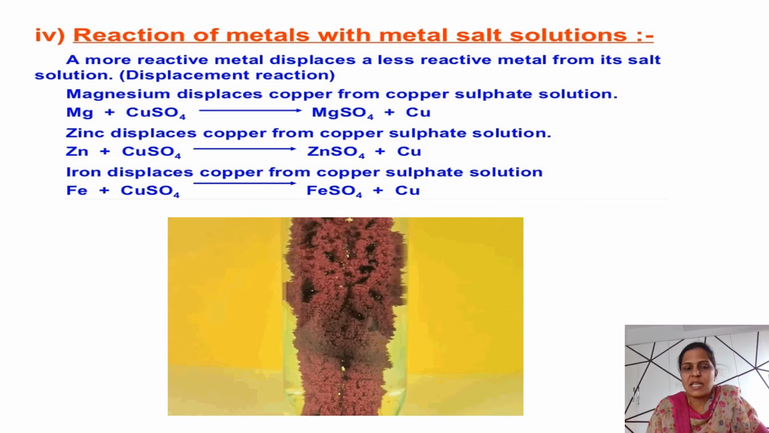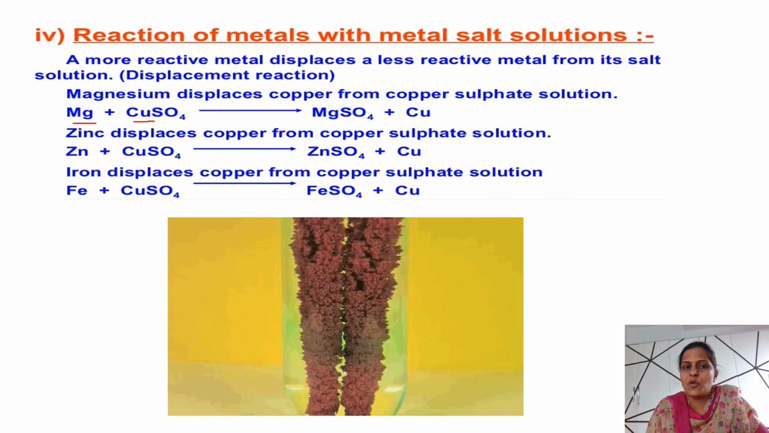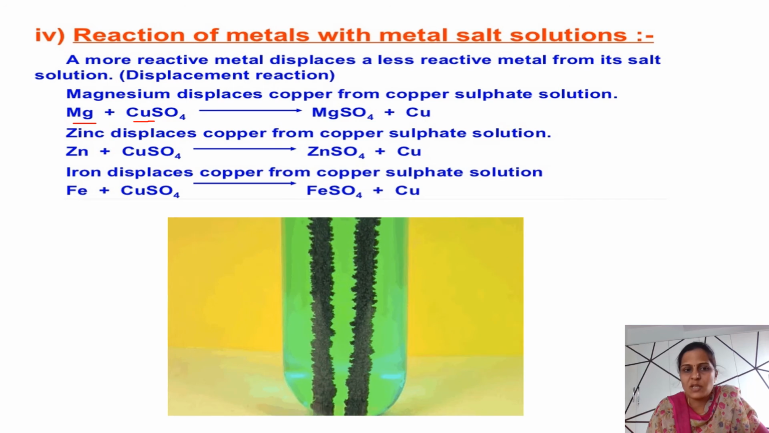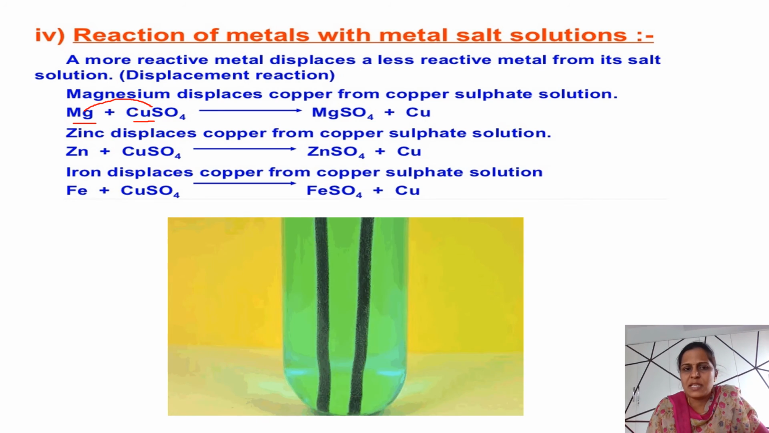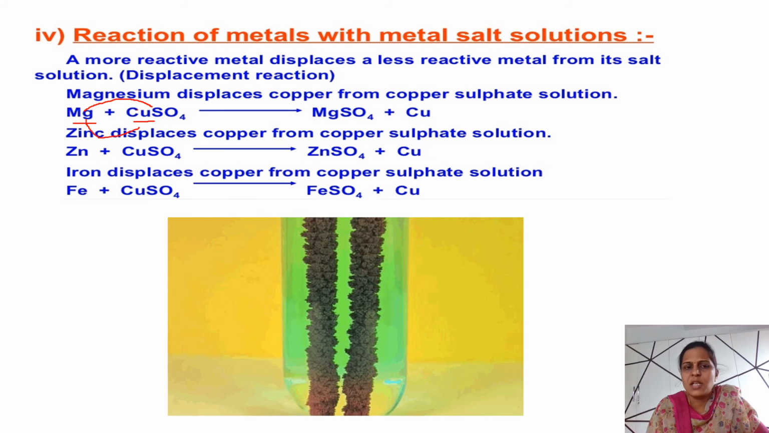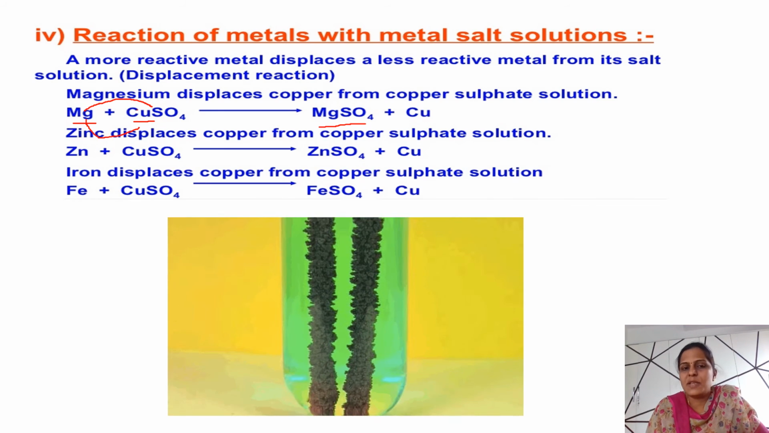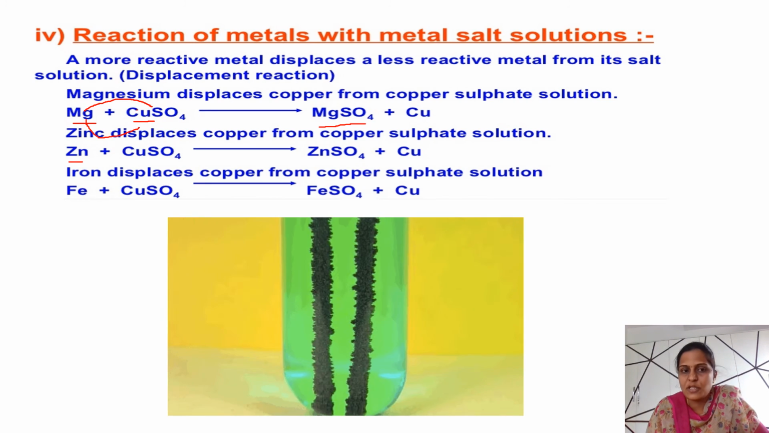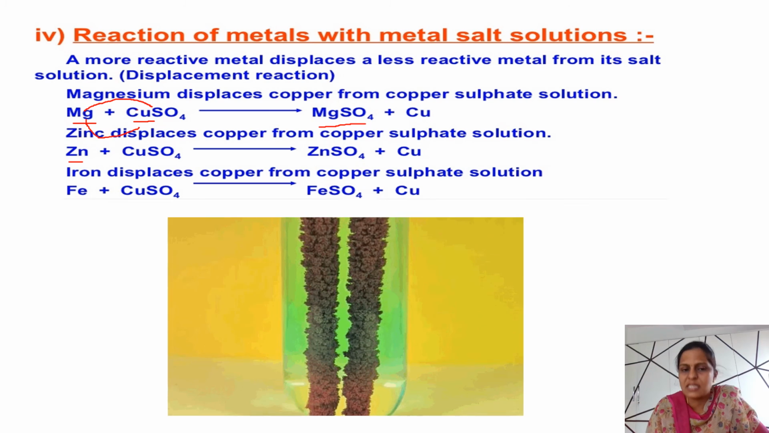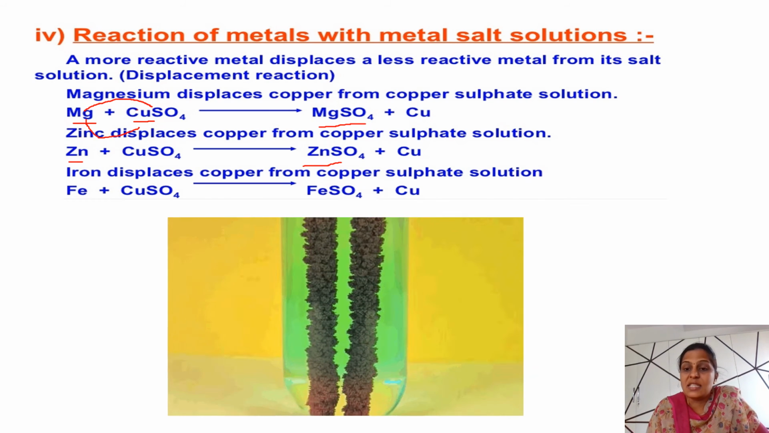If you take the first example, magnesium and copper. Magnesium is more reactive than copper, so magnesium will displace the copper from its solution and form magnesium sulfate. Zinc plus copper sulfate: zinc is more reactive than copper, so zinc will displace the copper from its solution. It forms zinc sulfate. This is the example.